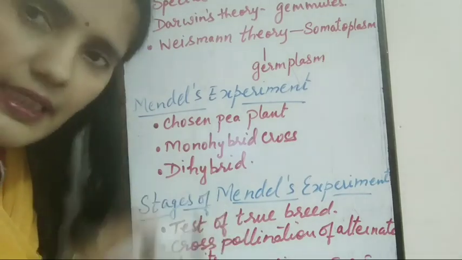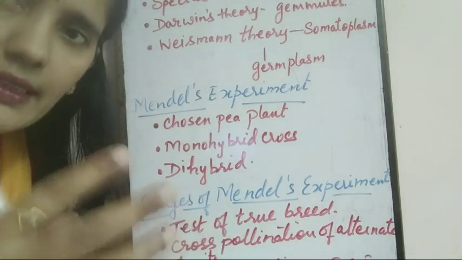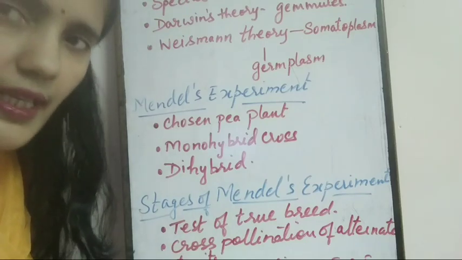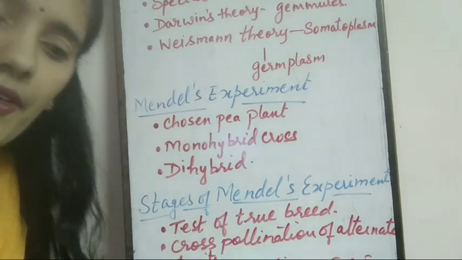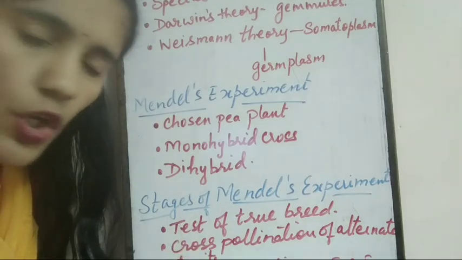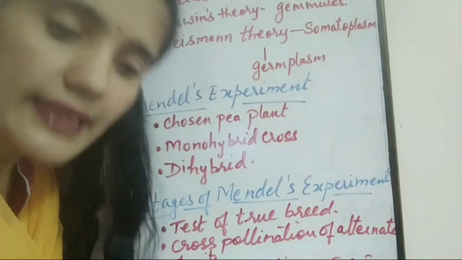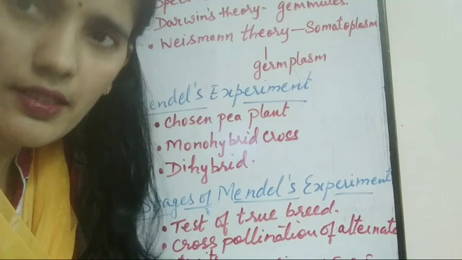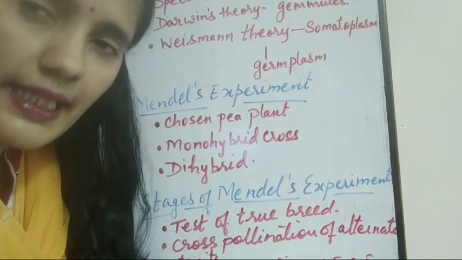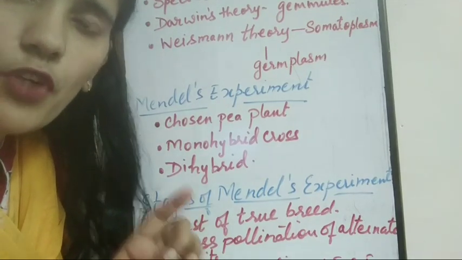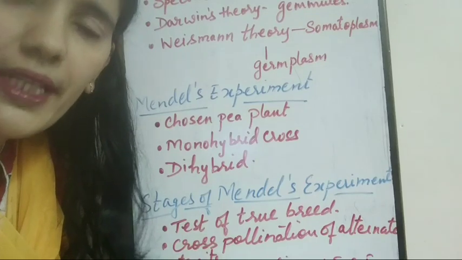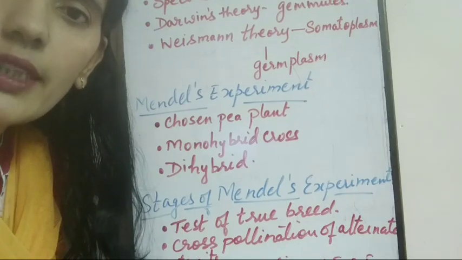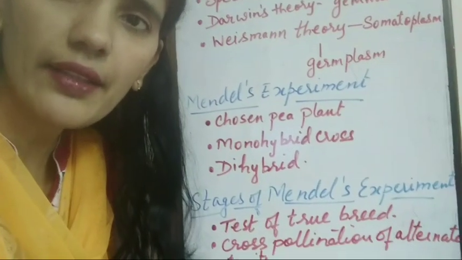He conducted many experiments. Among them, one is that he has taken seeds of a red flowering plant which produces only red flowers. He has conducted tests for varieties of true breed. True breed means which is pure, which does not contain any other character.